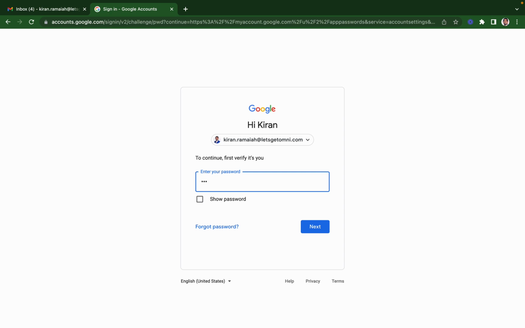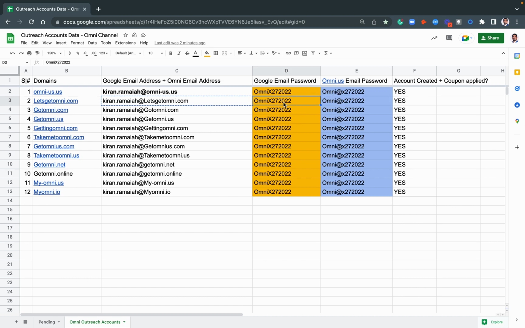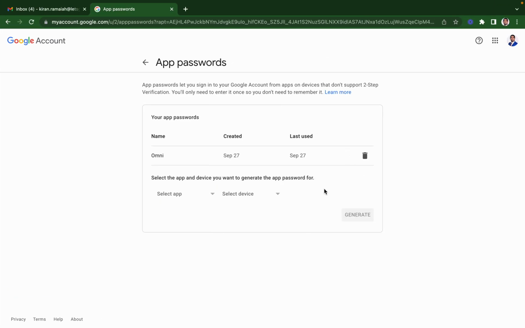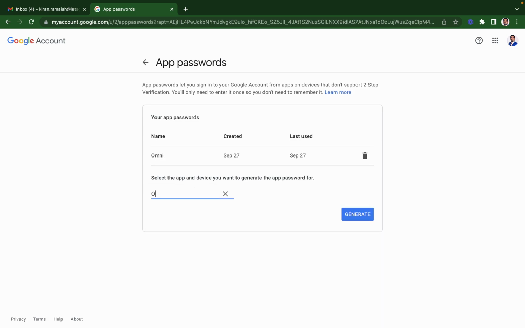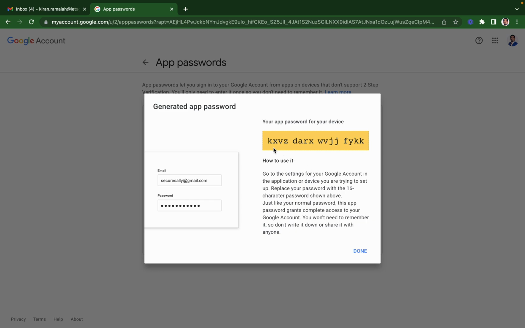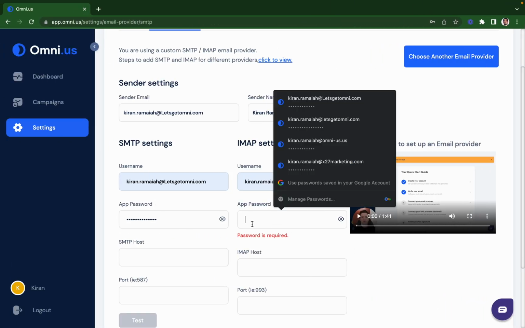You have access to this password right here on this sheet. This is the password for logging into the email. So once you log in, under this app password section, you have to click on others and enter Omni, right? Just simply enter Omni or Omni US, and then generate the password. Once you generate the password, copy it and then move to the app password field and paste it.